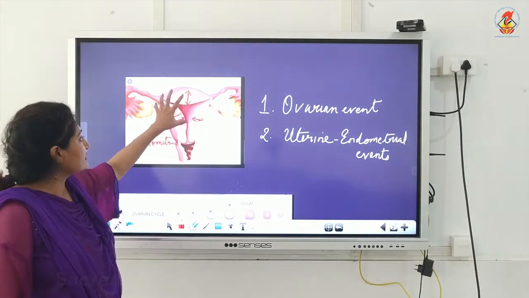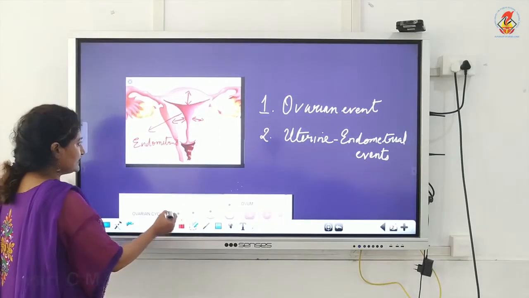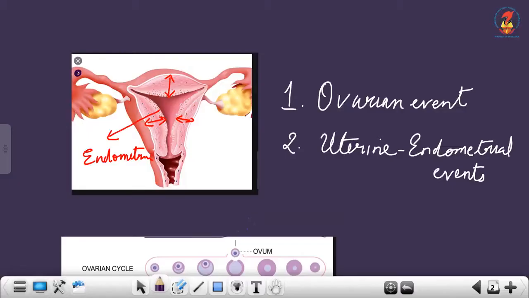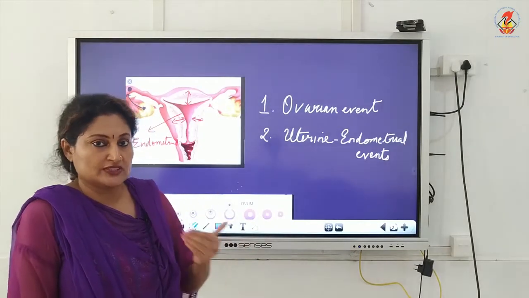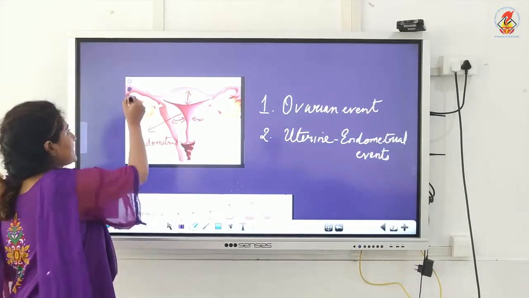Now we are going to see the status of the egg at this particular time. Here the egg is released by ovulation. The egg is already released by ovulation. See, from here it went here, it is in the ampulla, we know. It remains there for 72 hours, anticipating fertilization with the sperm. Now mating or copulation didn't take place, so this egg is unfertilized.